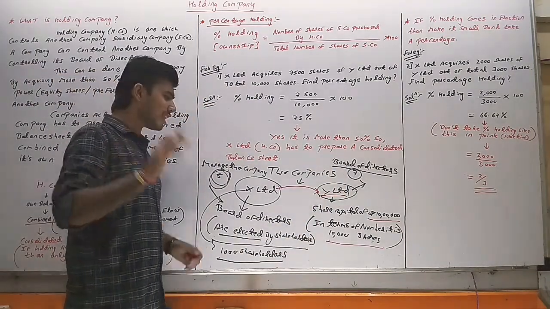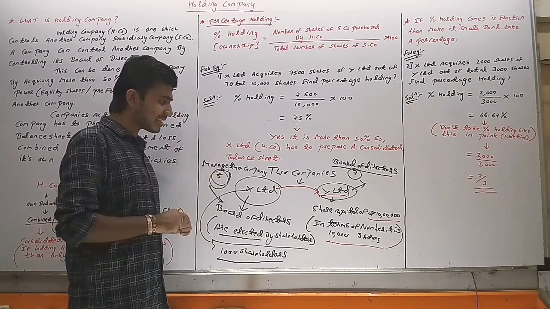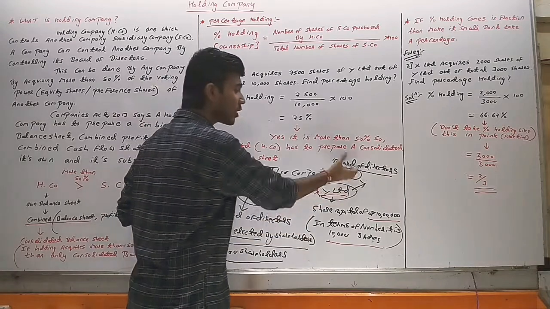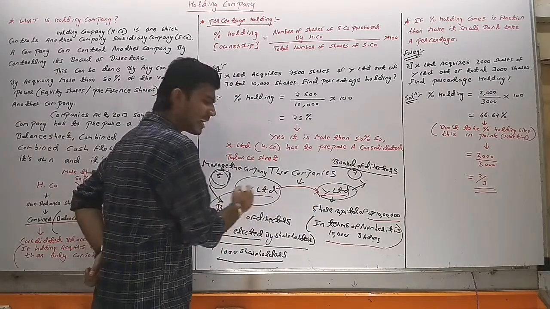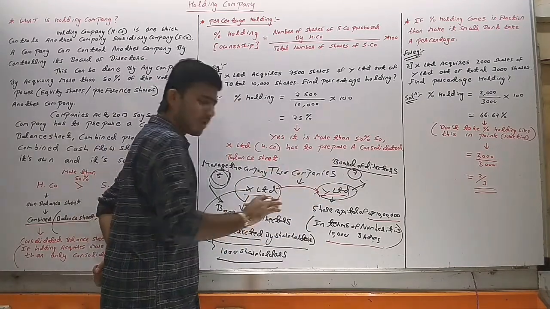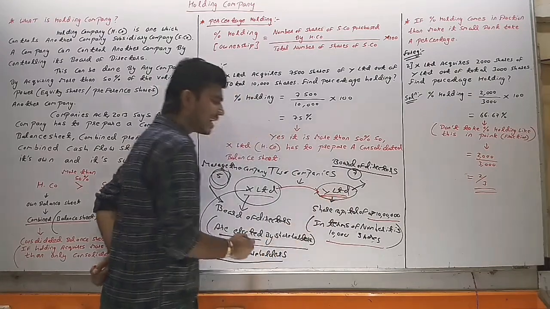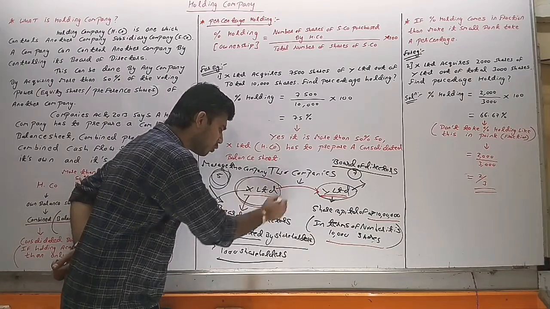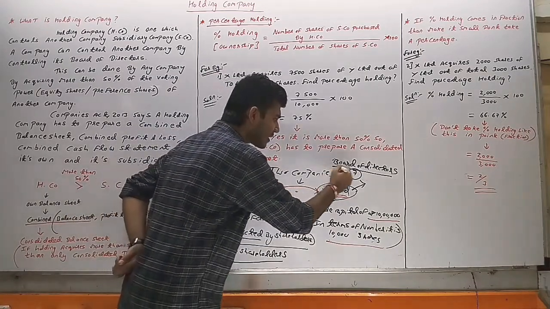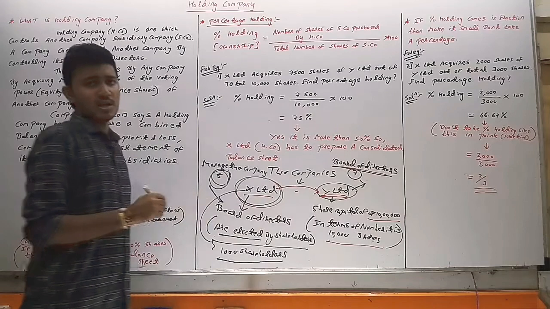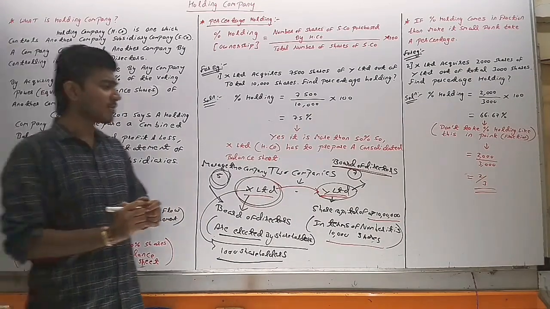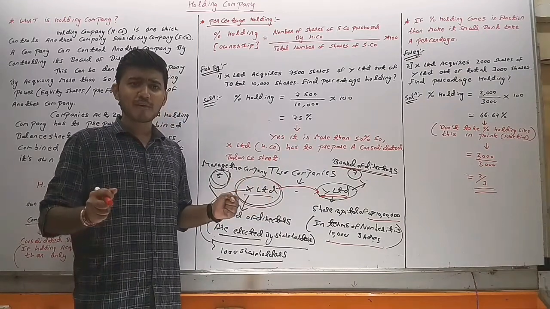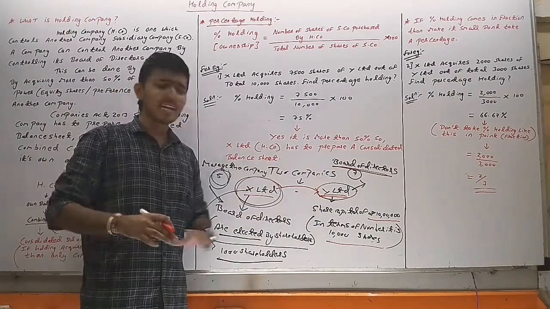Normally, whatever the company will be, whether X Limited or Y Limited or any company, the power lies in the hands of the board of director. If X Limited wants to have some power in Y Limited, what do they have to do? X Limited has to be in the board of directors of Y Limited. If X Limited comes in the board of directors of Y Limited, then only X Limited can have the voting power or more power in Y Limited.